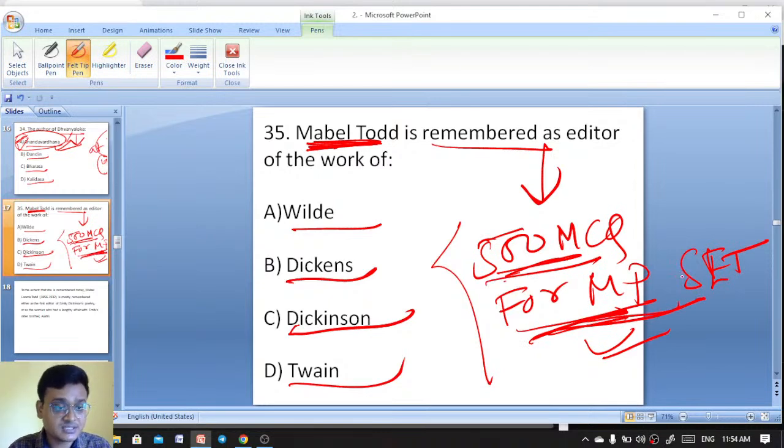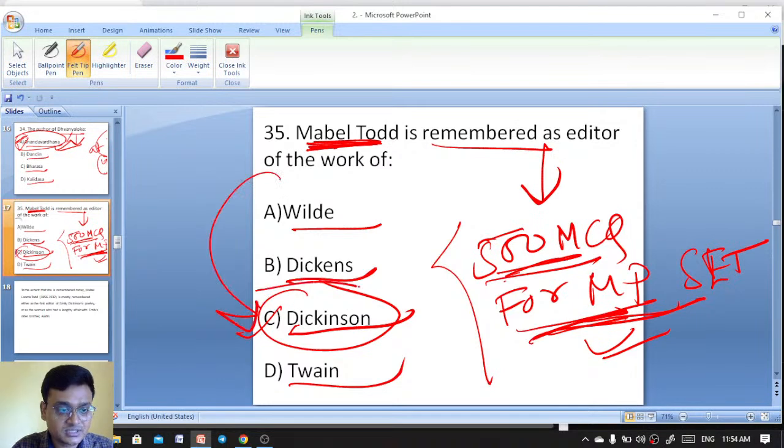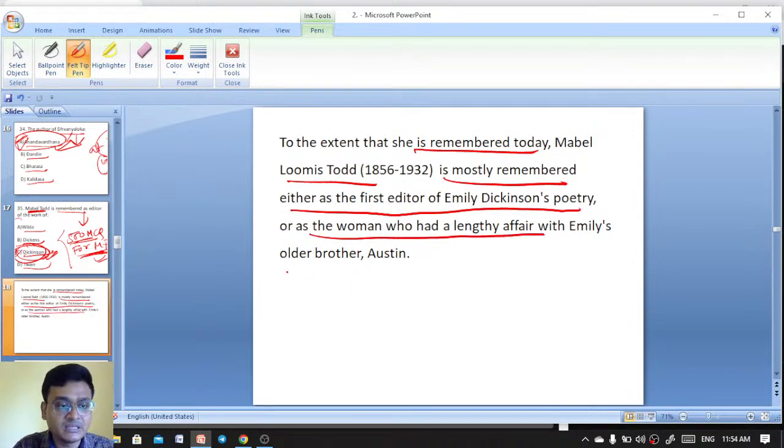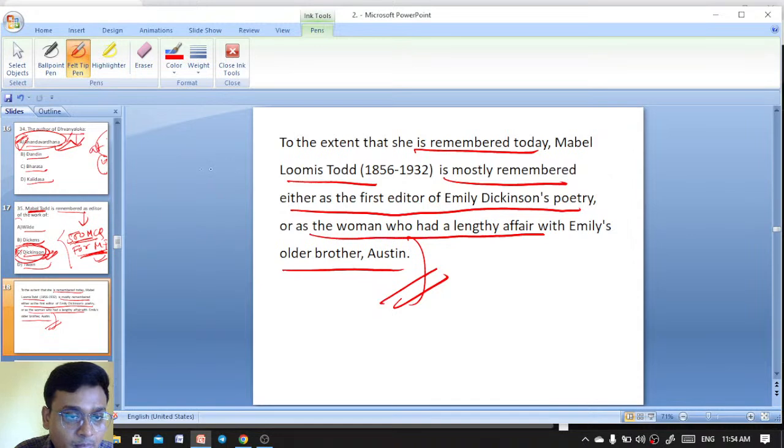And here is the right answer: it is Emily Dickinson. Emily Dickinson's editor was Mabel Todd. Mabel Todd is remembered as the editor of the work of Emily Dickinson. To the extent that she is remembered today, Mabel Loomis Todd is mostly remembered either as the first editor of Emily Dickinson's poetry or as the woman who had a lengthy affair with Emily's oldest brother Austin. So the first editor of Emily Dickinson's poetry was Mabel Todd. Mabel Todd is the right answer.